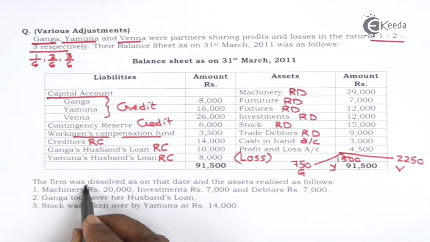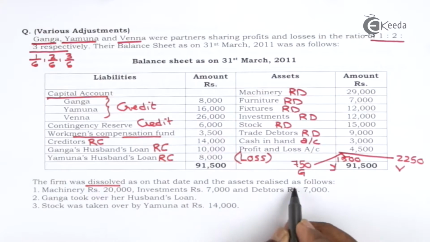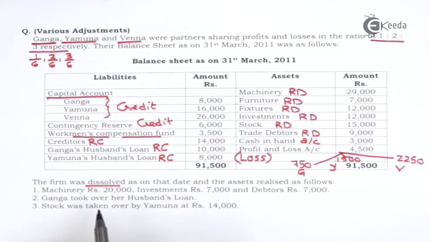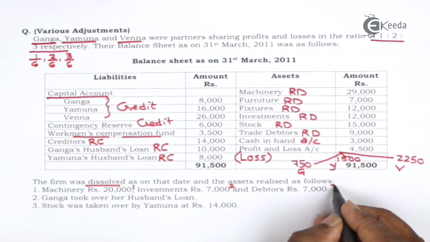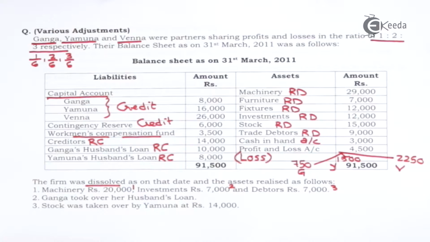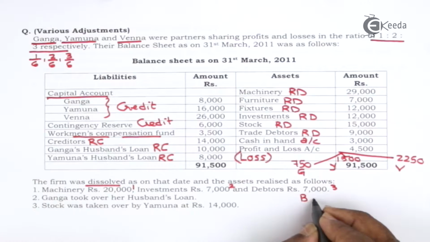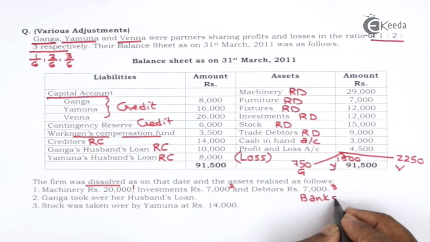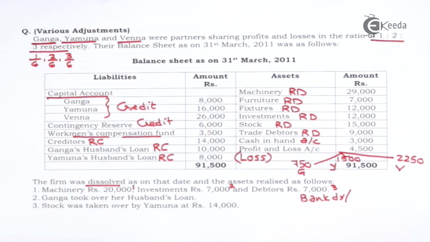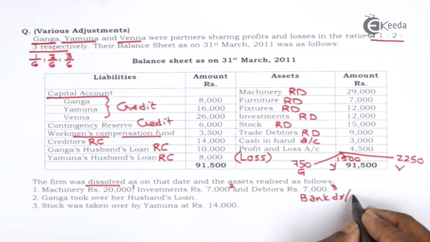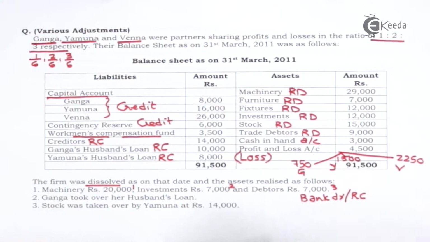The firm was dissolved. As on that date, the assets realized as follows. Machinery 20,000, investment 7,000, debtors 7,000. These three assets are sold, means amount is received. So bank debit, realization account credit.